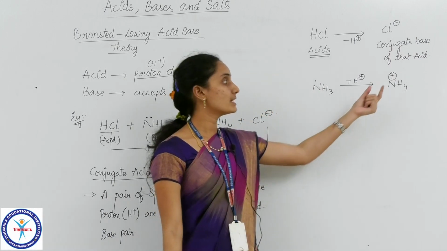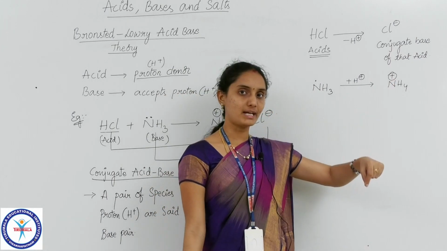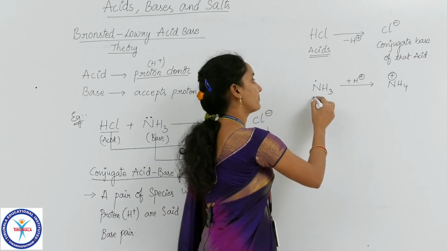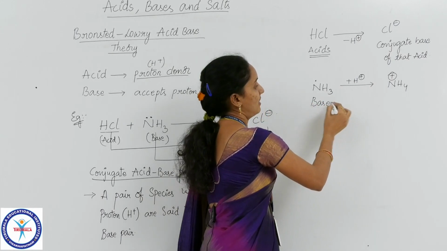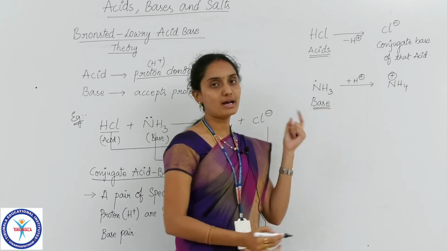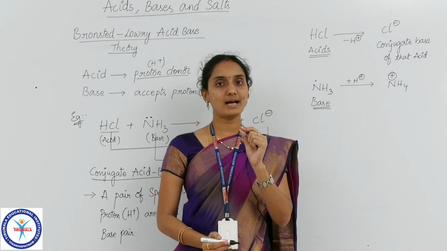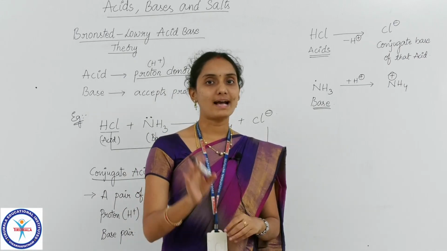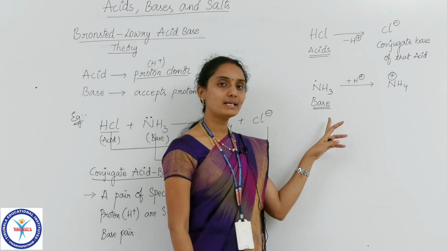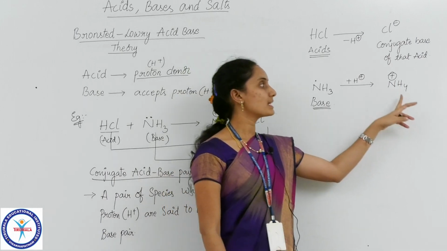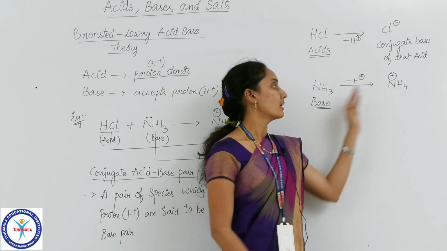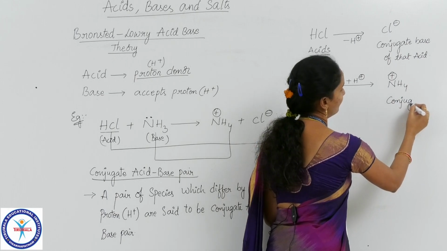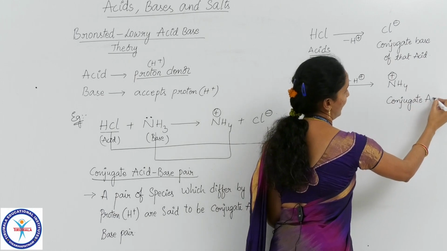The species obtained by the acceptance of a proton by a Bronsted base is called a conjugate acid.